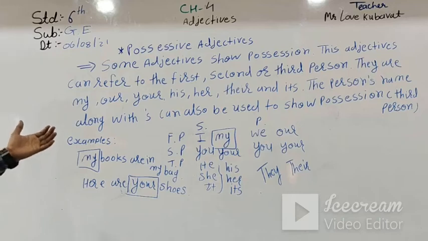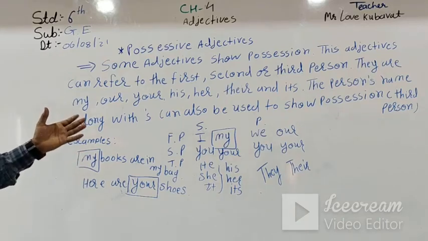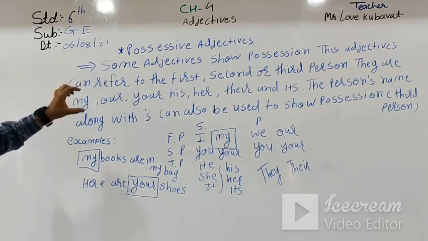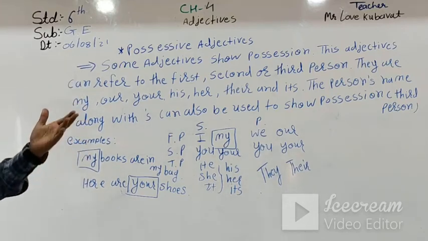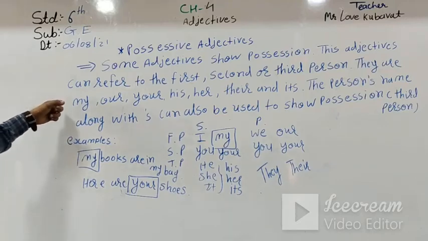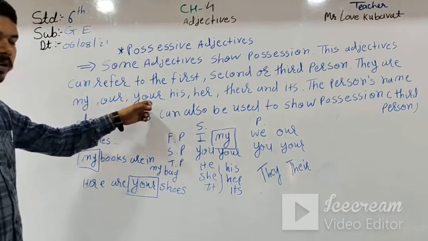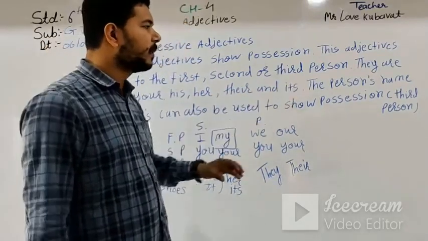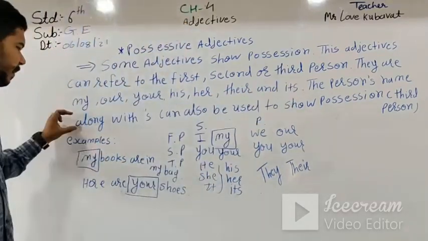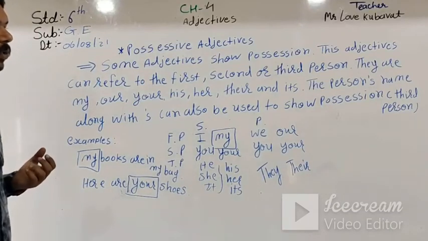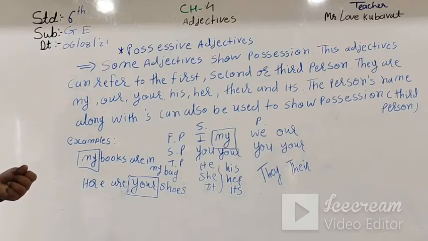So in these possessive adjectives, some adjectives show position. These adjectives can refer to the first person, second person or third person. The possessives are my, our, your, his, her, their and its. The person's name along with apostrophe s can also be used to show position in third person.